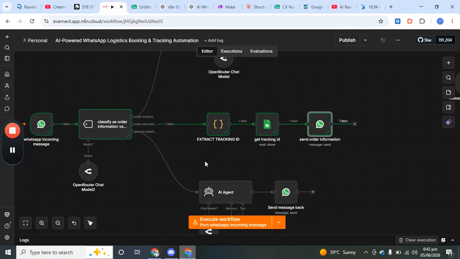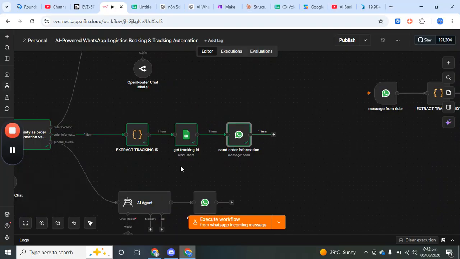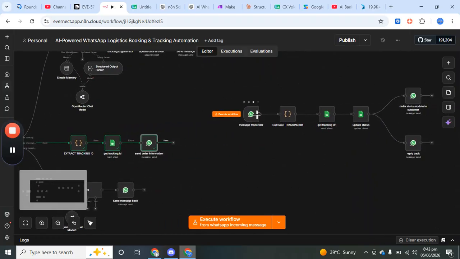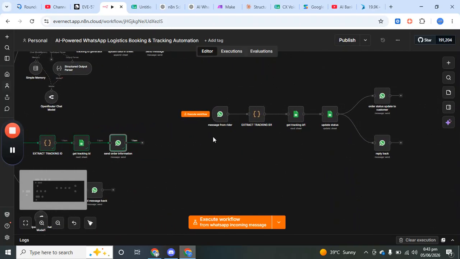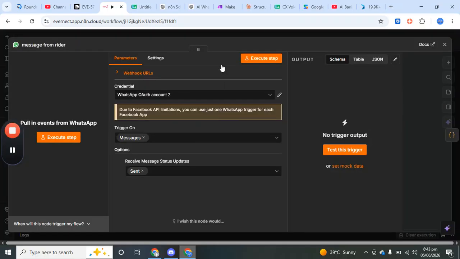So currently it is booked, so let's say the order is booked and then the rider picked up the order and now wants to update the status, and this is the second workflow it runs. This workflow is for the rider. When the rider messages an update that it's now delivered, or let's say the order is not delivered.